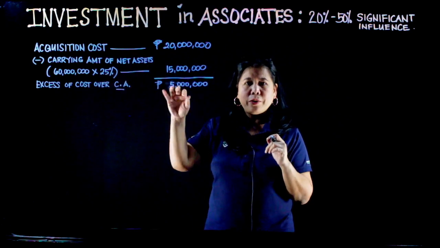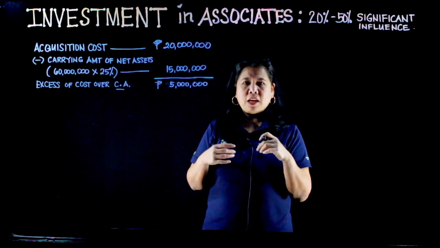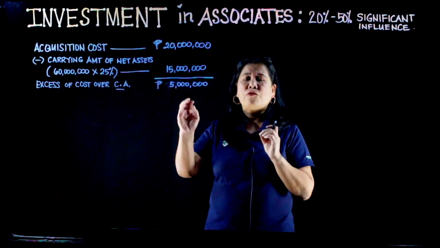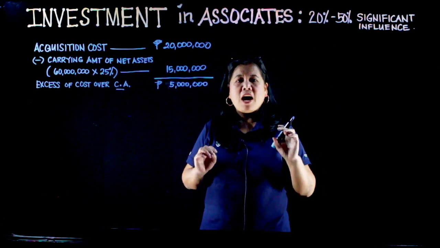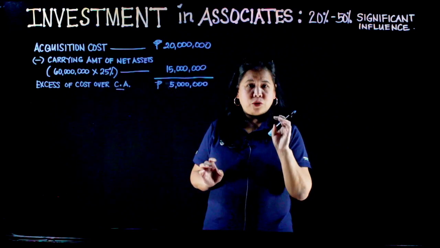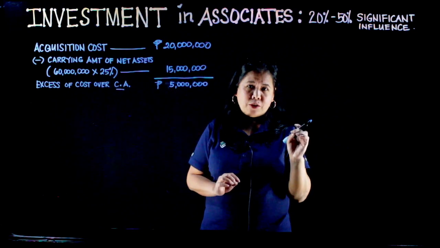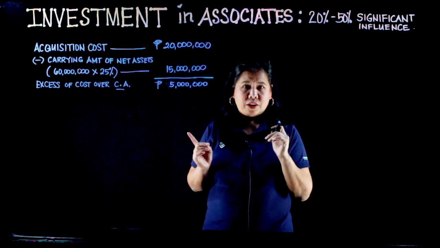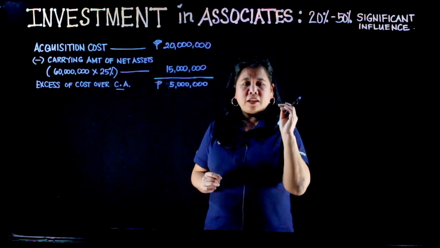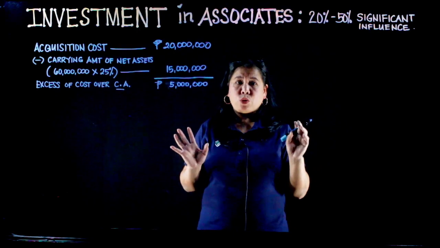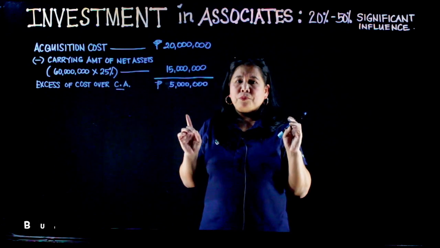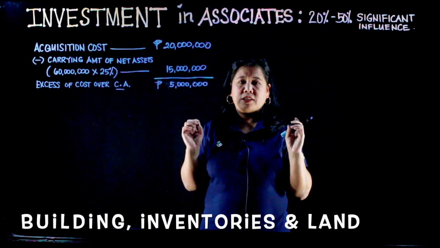Alright? So, anong gagawin natin dito sa 5 million? I-attribute po natin itong 5 million sa mga identifiable assets kung saan ang fair market value ay mas mataas kaysa sa carrying amount. Meron tayong tatlong identifiable assets sa practice questions na ito. Ito yung building, yung inventories, at saka yung land.